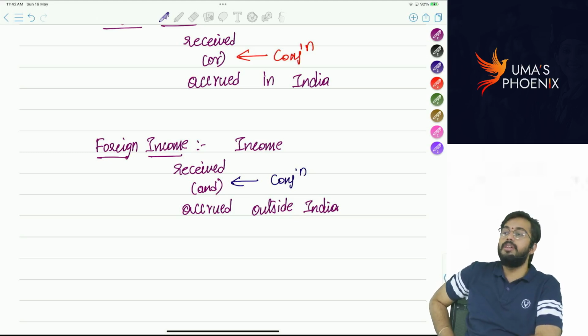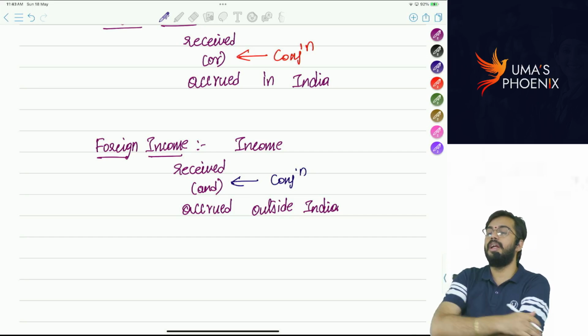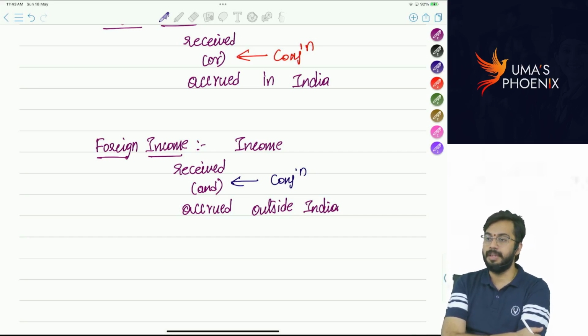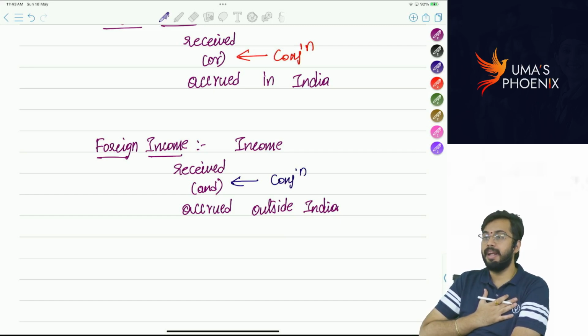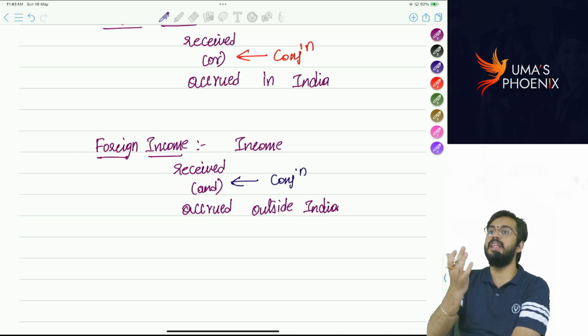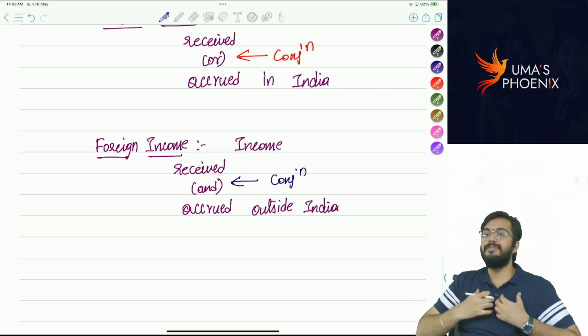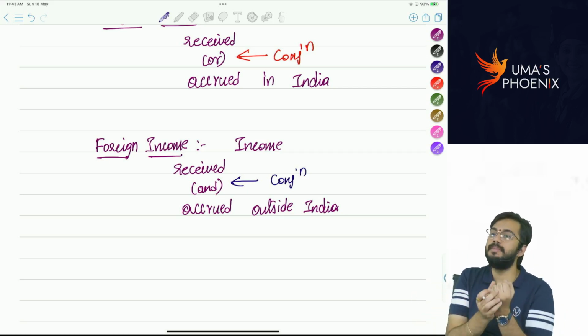Now, with this you understood what Indian income means and what foreign income means. Before we proceed further, let me give you extra clarity. What do you mean by receipt? For example, I am working in Dubai. I got 10,000 dirhams. I transferred 8,000 dirhams to my mother in India. In this case, I am working in Dubai. I got 10,000 dirhams salary. Now, this 10,000 dirhams salary is considered as income.